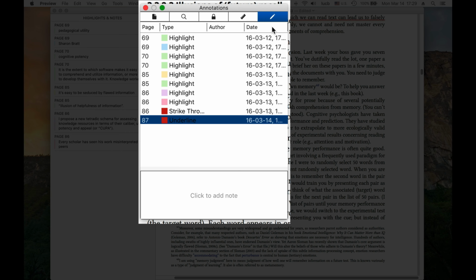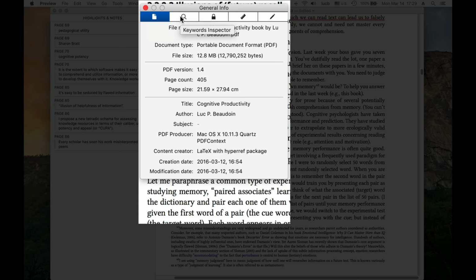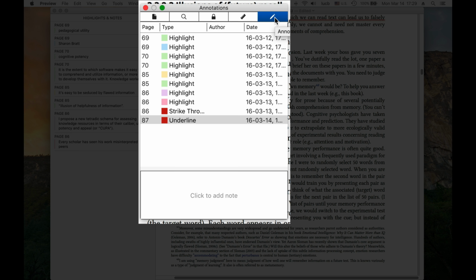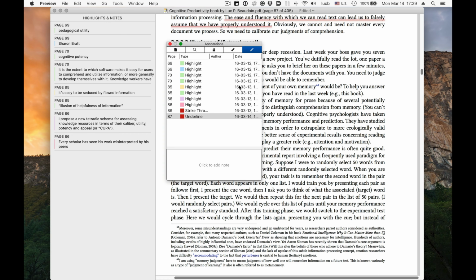I should also point out while we're here, in case you're looking for the annotations and don't see them, that this inspector actually has multiple tabs. When you choose Show Inspector, it might come up on any of these tabs, so you have to navigate. This is for sure the most interesting tab.